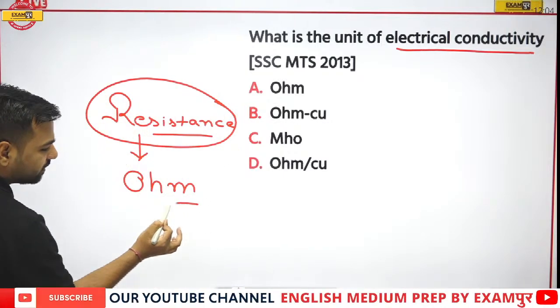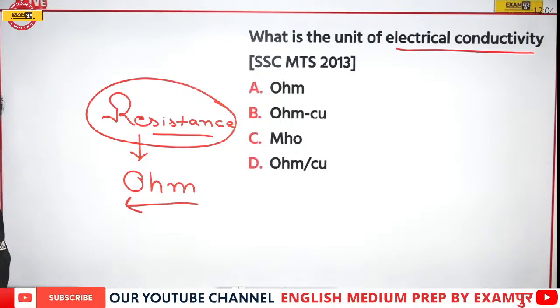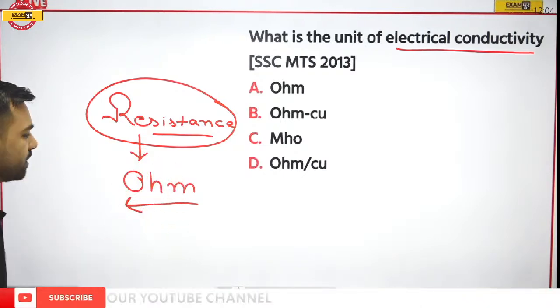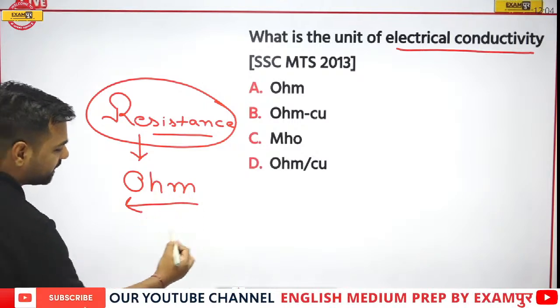Just go with the unit as well. See, ohm was OHM, and if I talk about conductivity, just move backwards. OHM, it will be what? MHO.